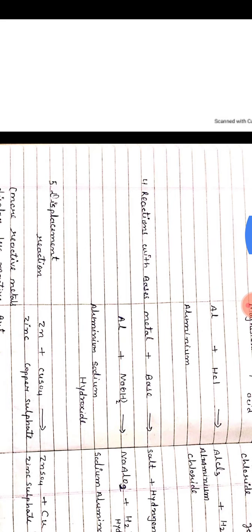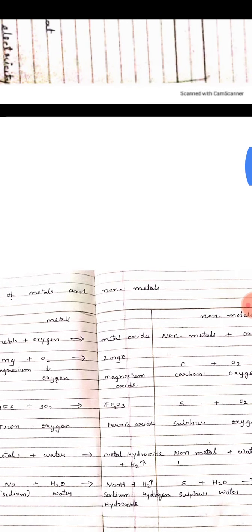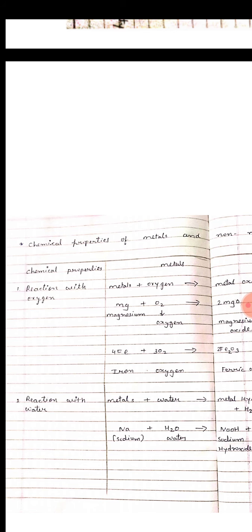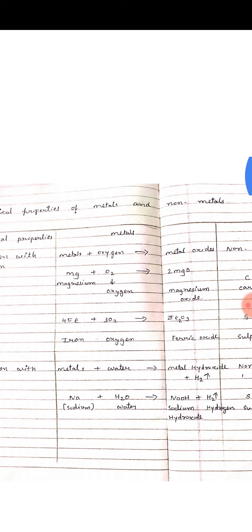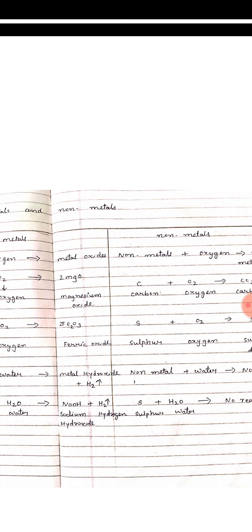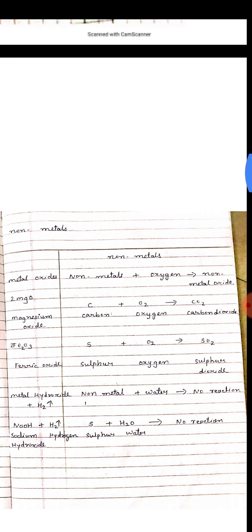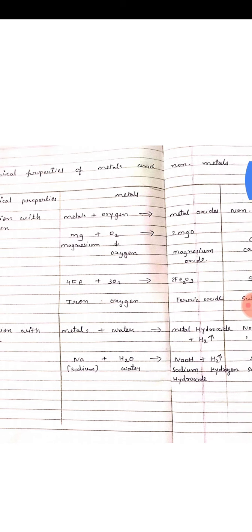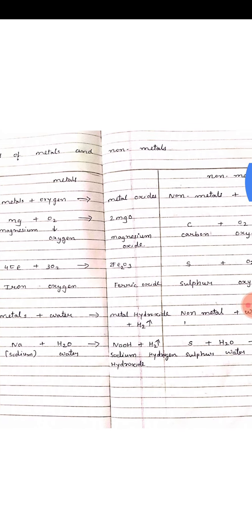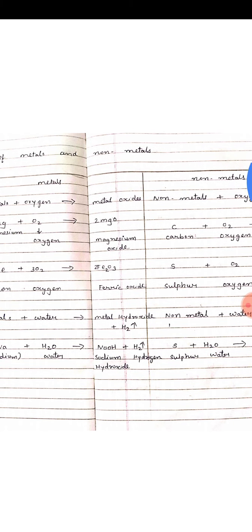This is about the chemical properties of metals and non-metals. Again revise that one. Reaction with oxygen. Metal reacts with oxygen, it produces metal oxide. Non-metals react with oxygen, produce non-metal oxide. Reaction with water. Metals react with water, they produce metal hydroxide and release hydrogen gas. Non-metals do not show any kind of reaction with water.